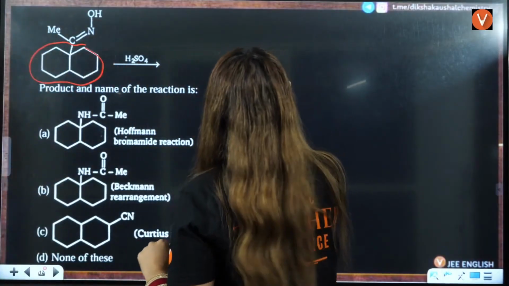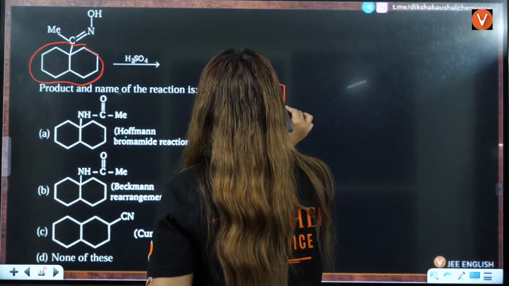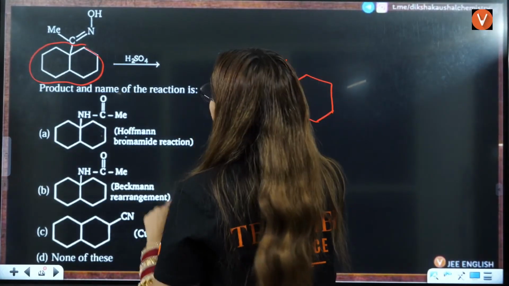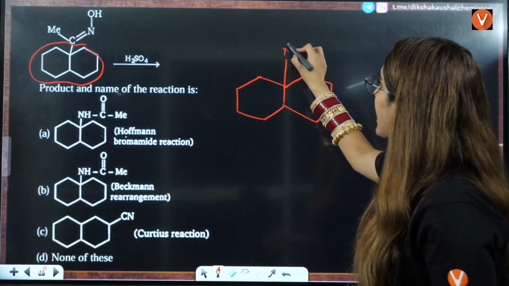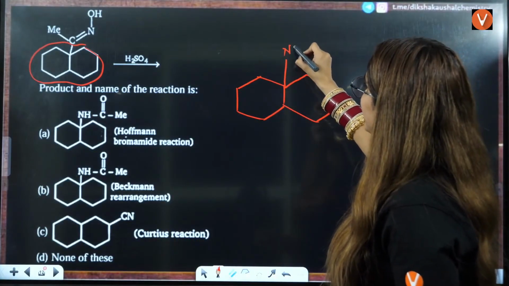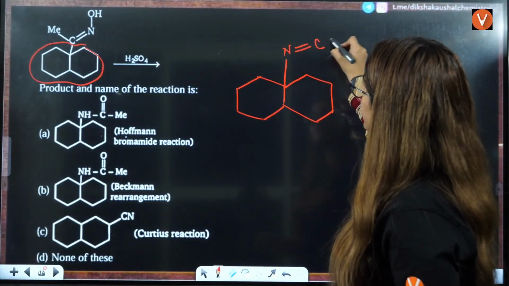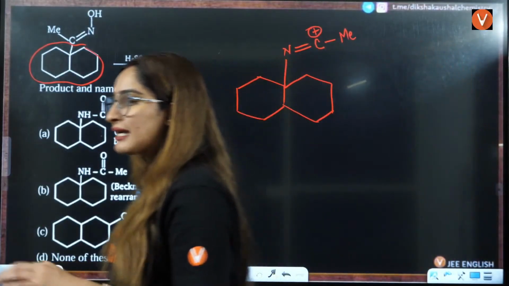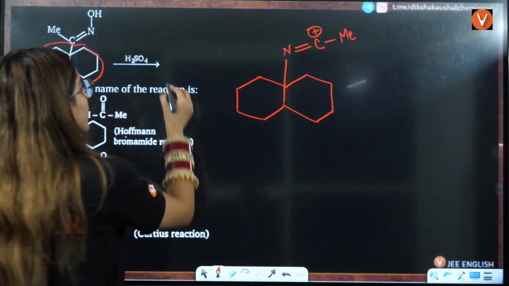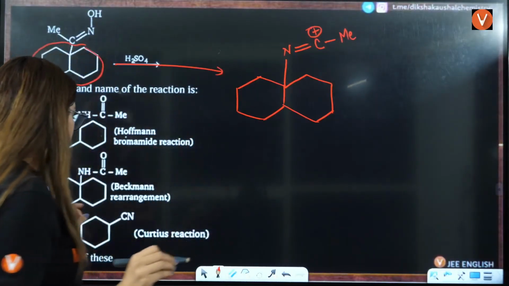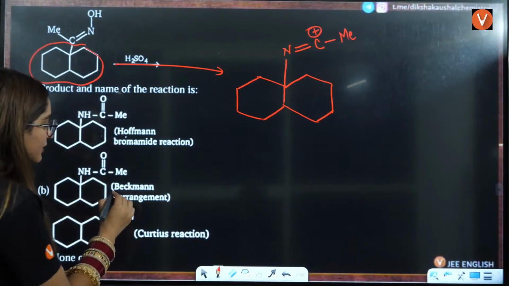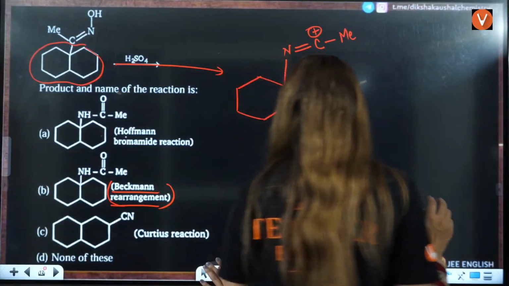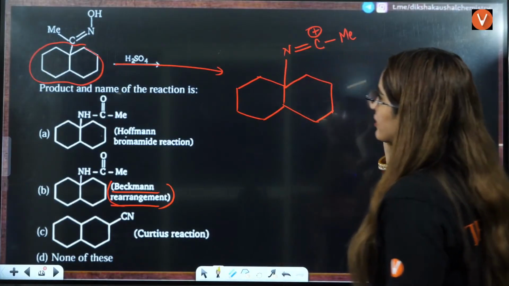So that is going to be 1, 2. So that is your one group here, big R group. To this, instead of carbon, nitrogen will be attached here now, right? And nitrogen will be attached to this carbon, which is further attached to methyl, and it has a positive charge here. So that is Beckmann's rearrangement. See, if you know Beckmann's rearrangement, this will be very simple for you, right? Even if you don't know what the product is, then also you can answer this. This will be the answer, but still you should form this product. Okay. So what are we going to do after this, right?